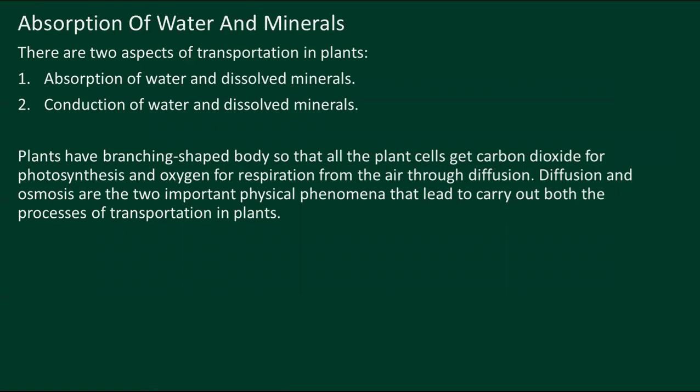Next. Next is absorption, that's the next part. We already discussed two learning objectives here, and the transportation system in plants is over now. The topic was mainly related to the two special types of tissue, xylem and phloem. That topic is over. Now we are going to discuss another part, absorption of water and minerals.